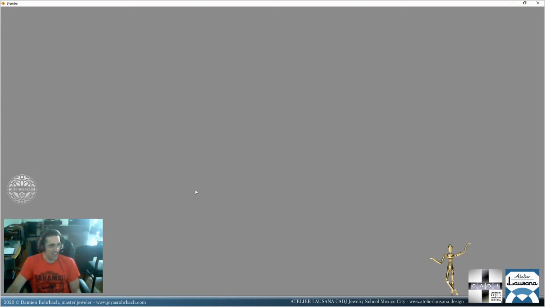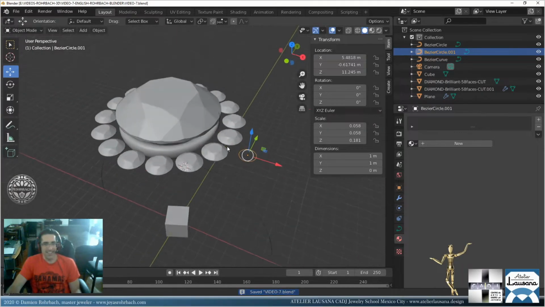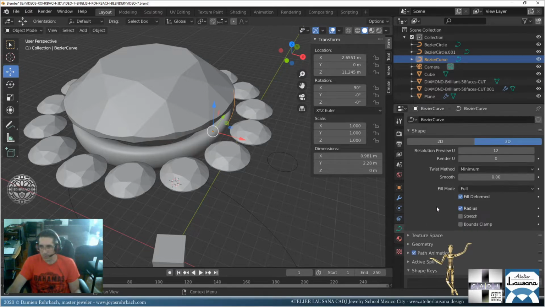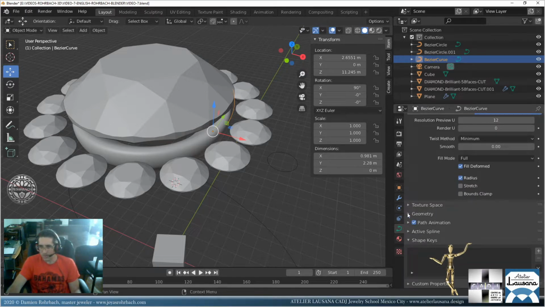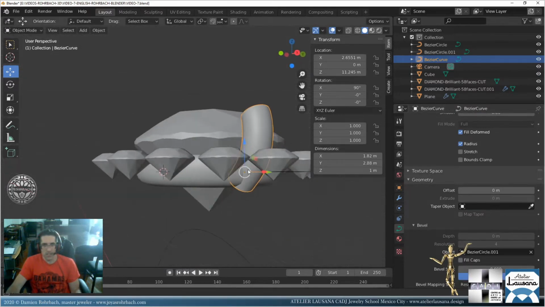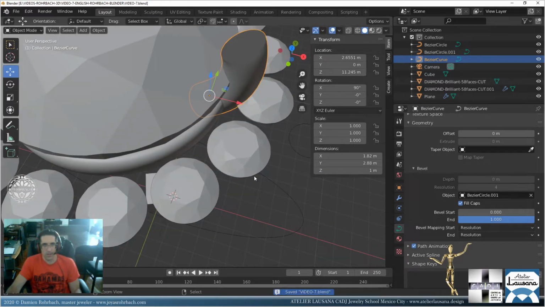The software crashed. That's the first time in this series, but that's okay. I'm using version 2.90 actually. I don't know why it should crash there. Anyway, geometry, bevel, the circle. So that's what we get. Don't forget to close the caps here.